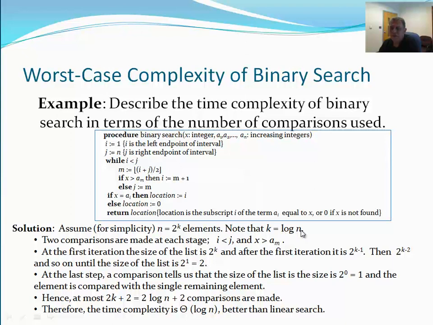For simplicity, we are going to assume that n is equal to 2 to the power of k elements. Then k would be equal to what? If n is equal to 2 to the power of k, then k would be equal to log of n. So we say it is the big theta of log of n. And that's the complexity.